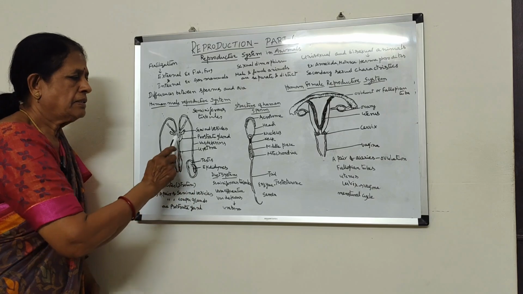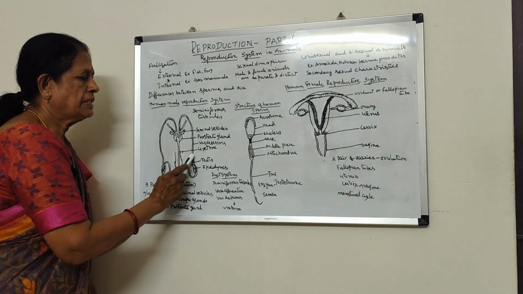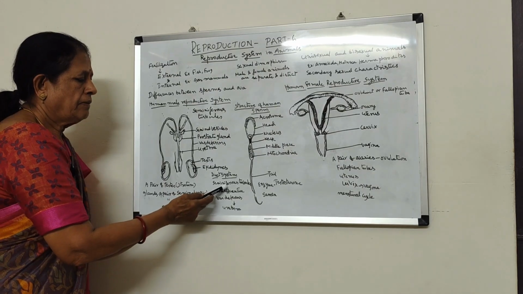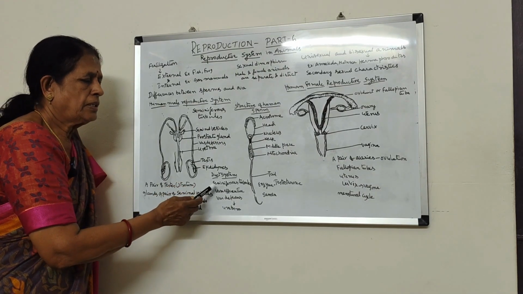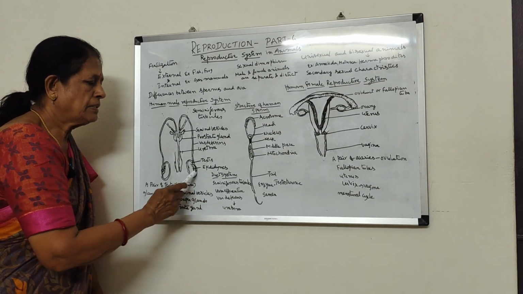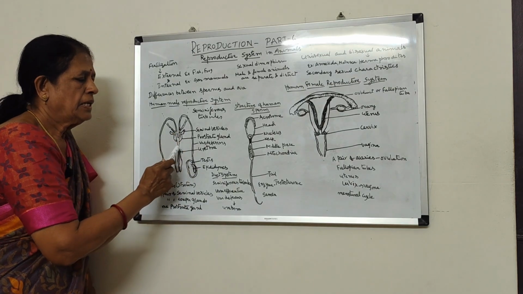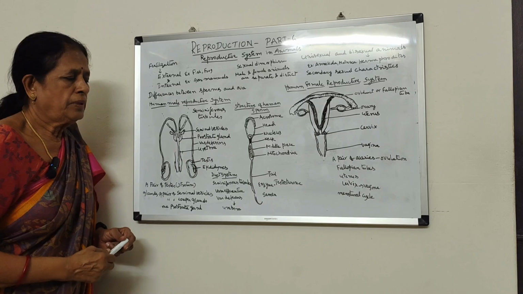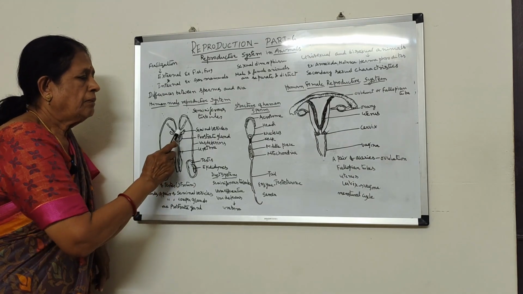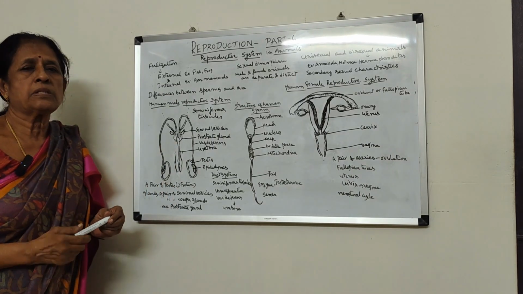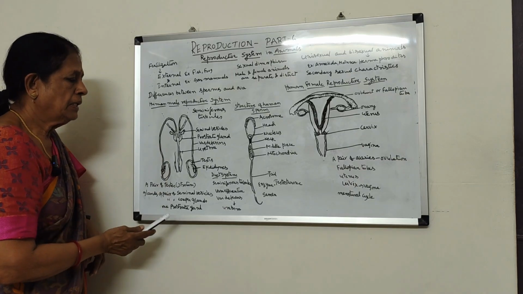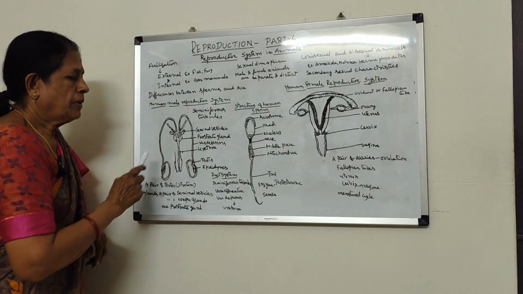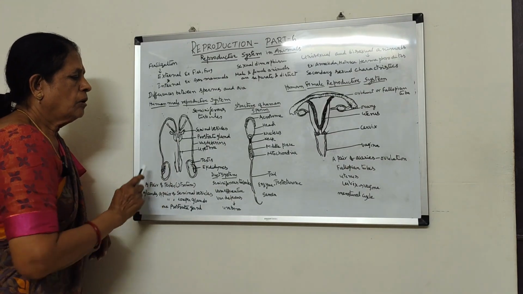So this is how the sperms are produced in testes and collected by vasa efferentia, and then they are temporarily stored in the epididymis, then they pass through the vas deferens, and then they join the urethra and are sent out of the body along with the urine. About the glands associated with the male reproductive system: a pair of seminal vesicles, one prostate gland, and two Cowper's glands.